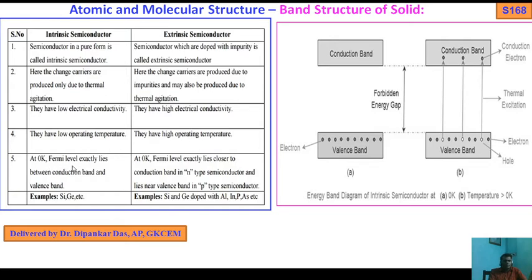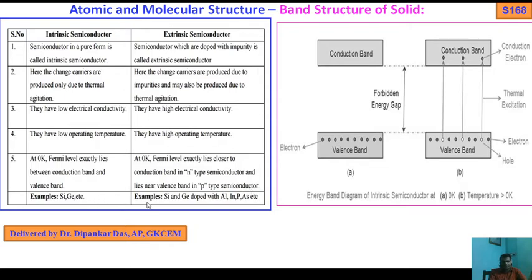At 0 Kelvin, the Fermi level in an intrinsic semiconductor lies exactly between the conduction band and valence band. In an extrinsic semiconductor at 0 Kelvin, the Fermi level lies close to the conduction band in an N-type semiconductor and near the valence band in a P-type semiconductor.